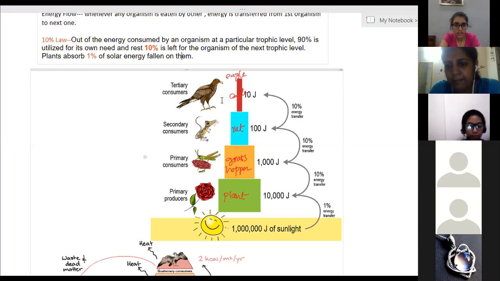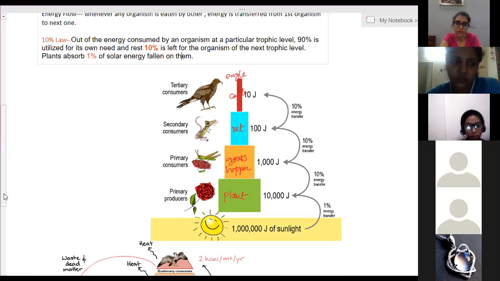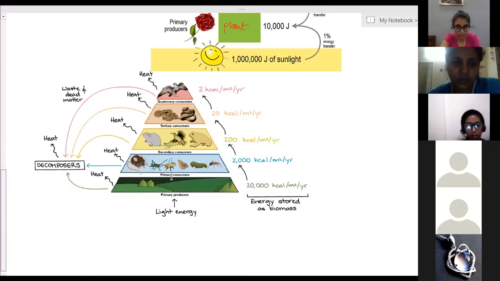Okay, so remember, from sunlight, whatever the amount of energy falls on the plant, plants are able to take only 1%, and further, after that, 10% transfer. So don't get confused: solar energy to plant, sunlight to plant, sun to plant, energy transfer is only 1%. Is it clear? So another example is given here, the primary consumer.